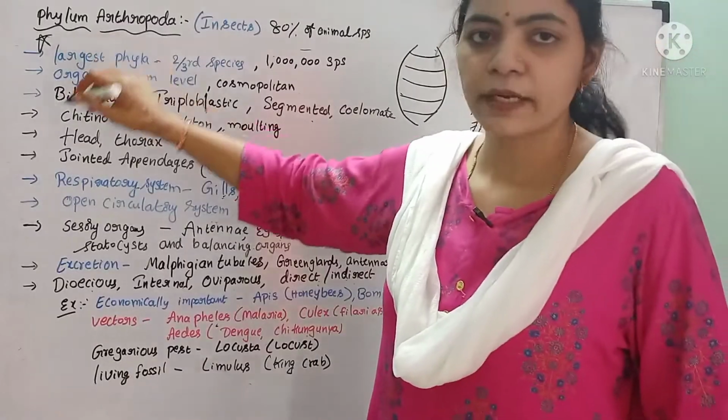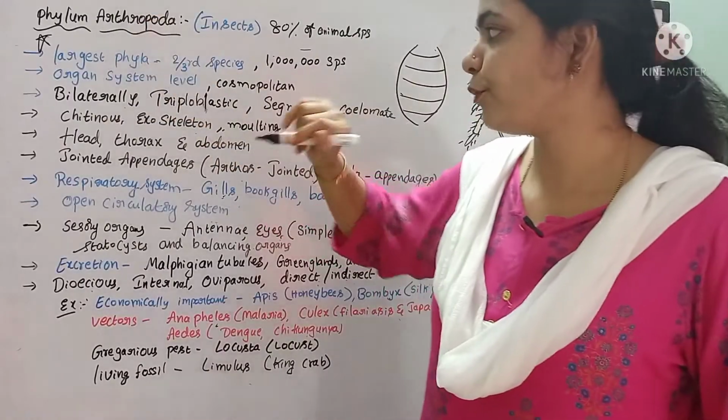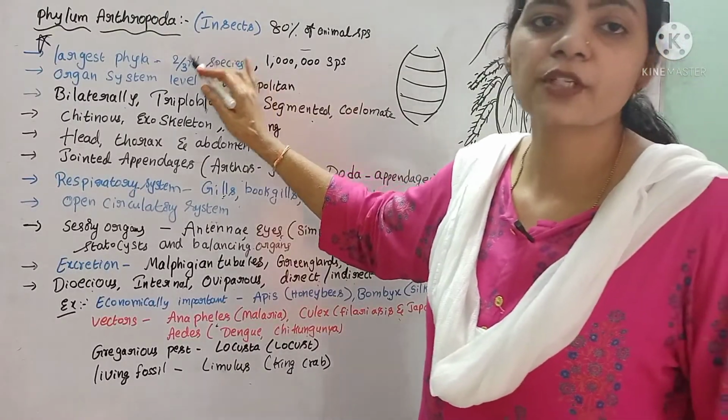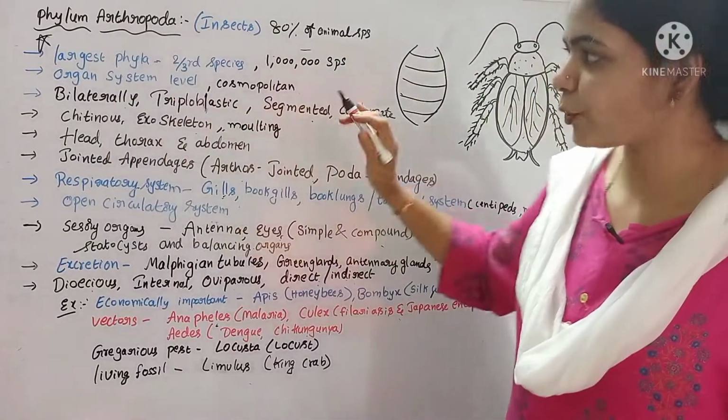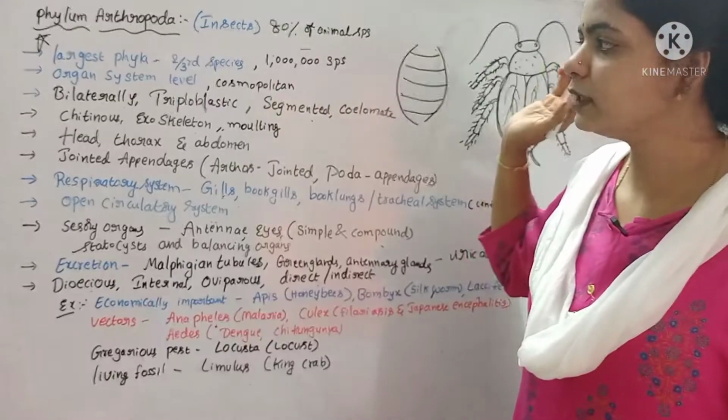So if we are studying so many phyla, right? In all these, the largest phylum is Arthropoda. Nearly 2/3 of the species present on the earth are these arthropods only. How many species are present? Nearly 10 lakh species are present on the earth.